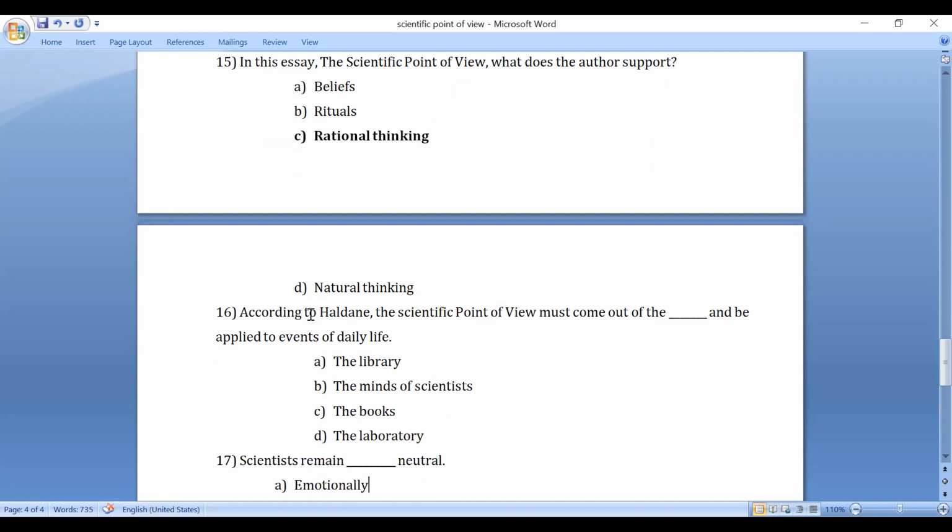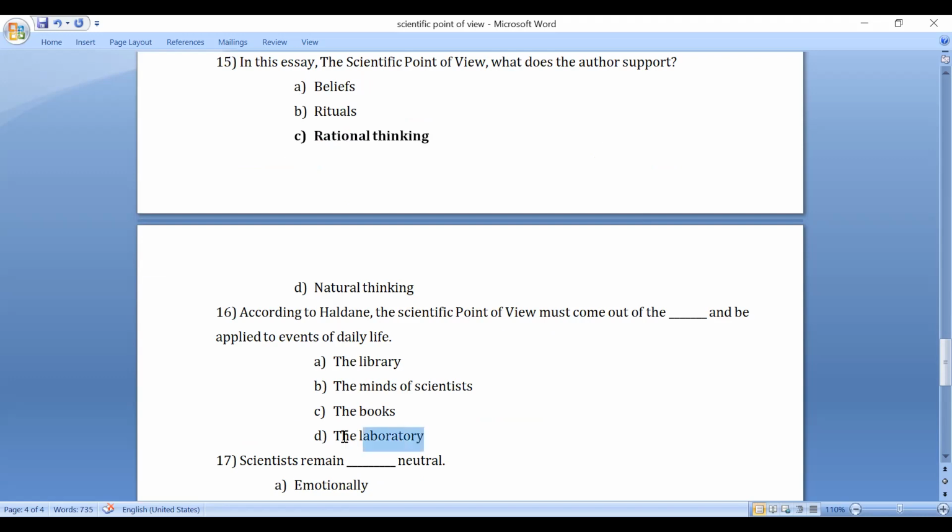According to Haldane, the scientific point of view must come out of the dash and be applied to the events of daily life. Should it come out of the library, or from the minds of people, scientists, or from the books, or should it come out from the laboratory?